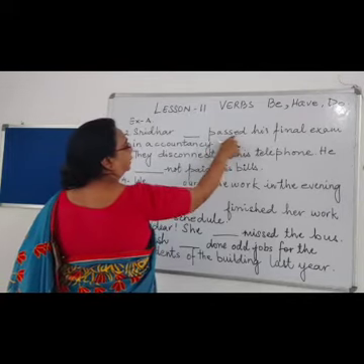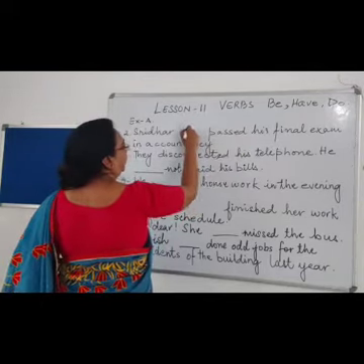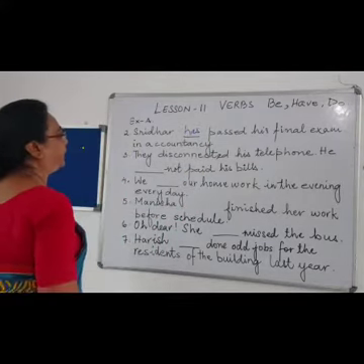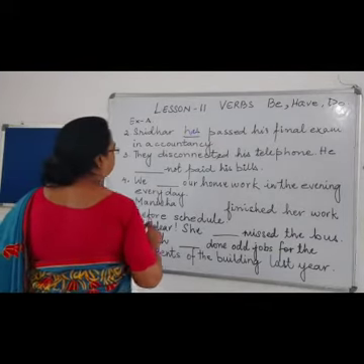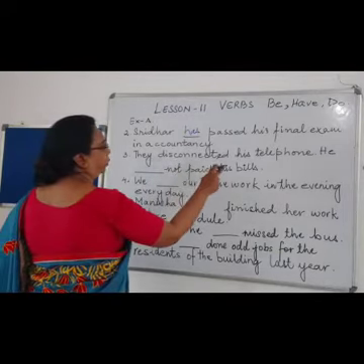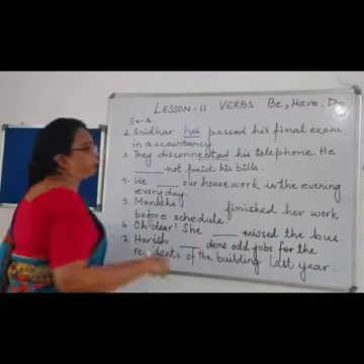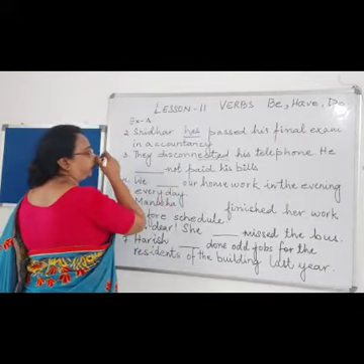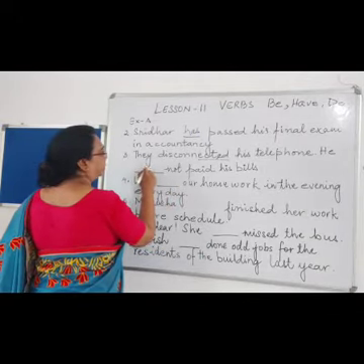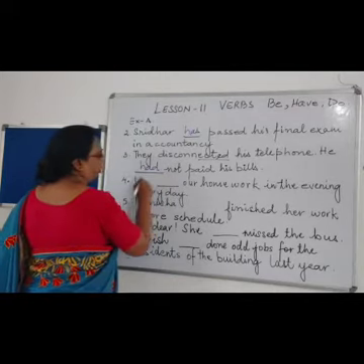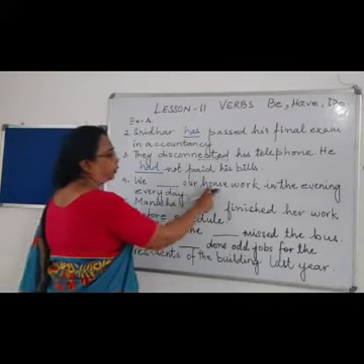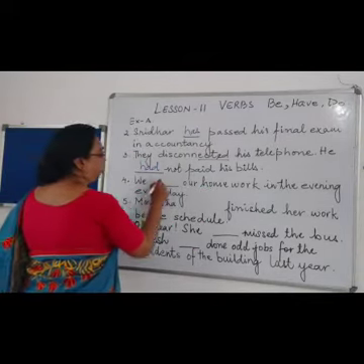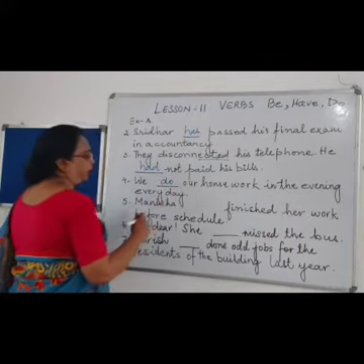So which verb will we use? Has. Siddharth has passed his final exam in accountancy. They disconnected his phone. Disconnected is past. Which form will we write here? He had. Very good. We dash our homework in the evening daily. We do our homework. Right.